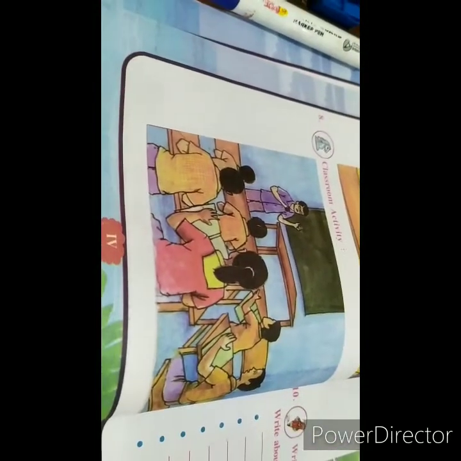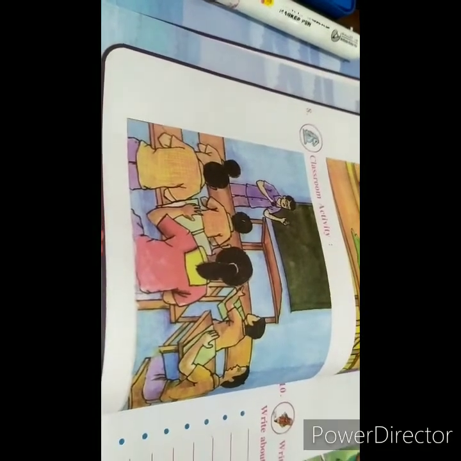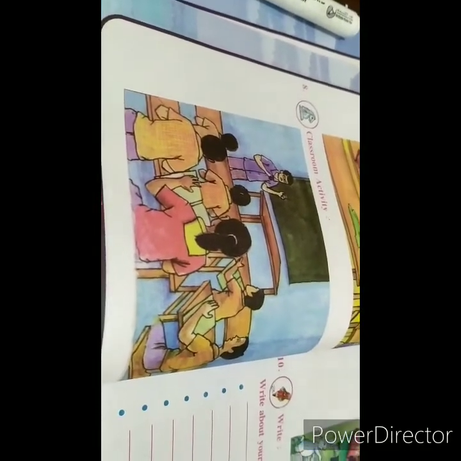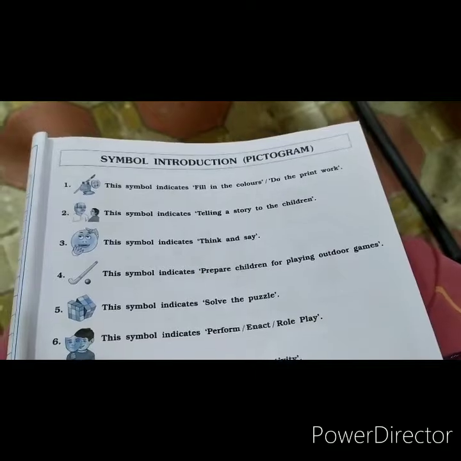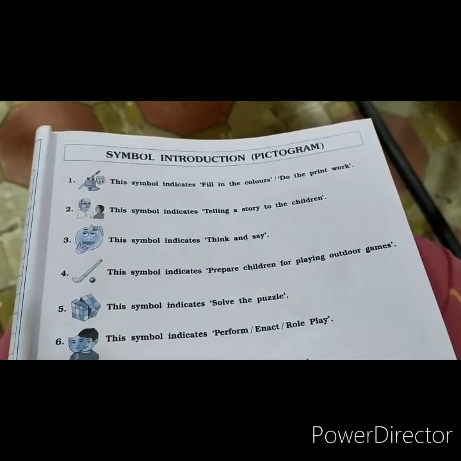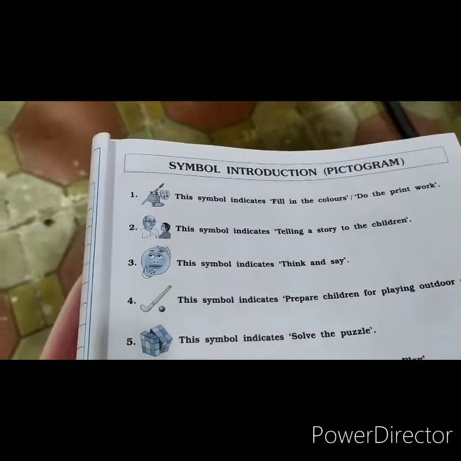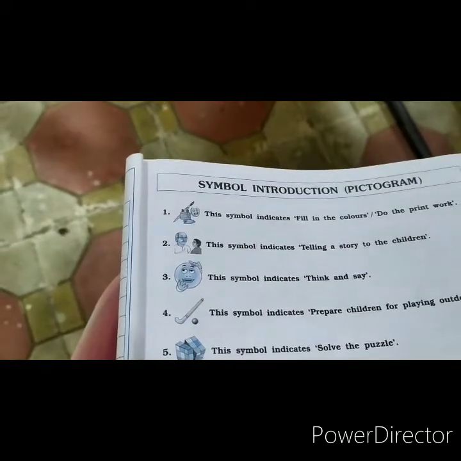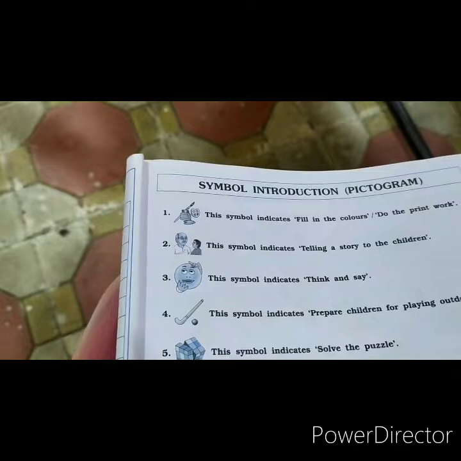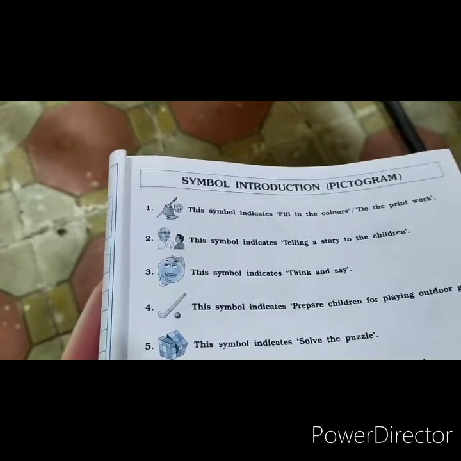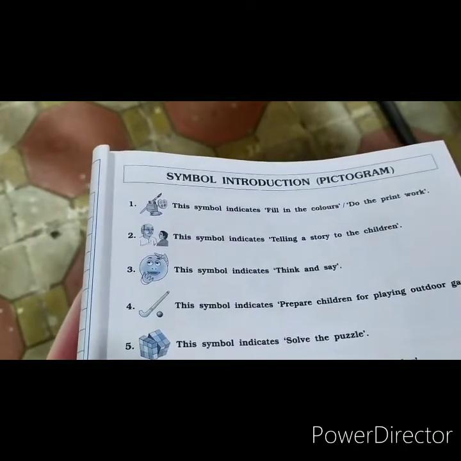They are making a craft thing. So this you can see in this picture. Now see, this is the workbook of ENV. In this first number question you can see that there is a brush, ink, paint and a paint plate. This symbol indicates that you have to fill the color or print the work.